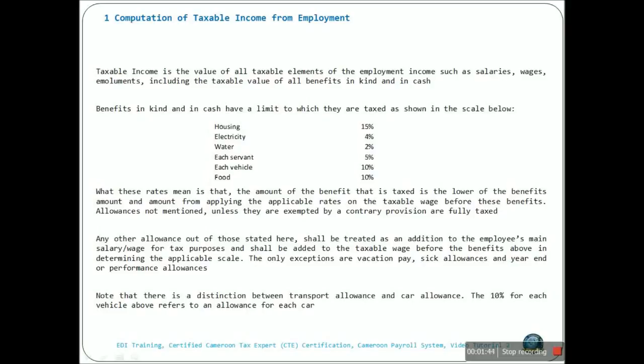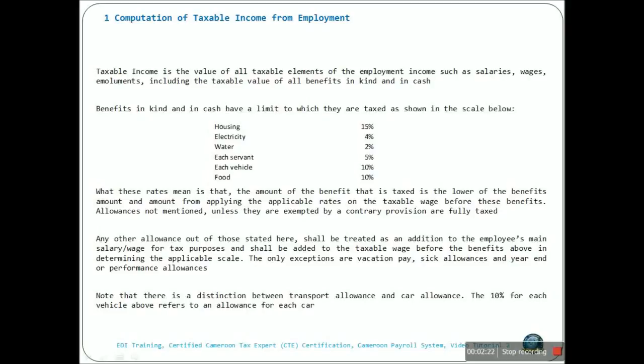So suppose a man has a salary of 100,000 and has a housing benefit of 50,000. So his taxable salary before this benefit is his salary of 100,000. So we say that these rates are applied on the taxable wage before the benefits themselves are added.